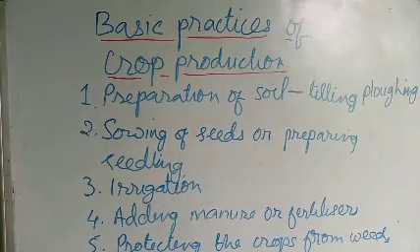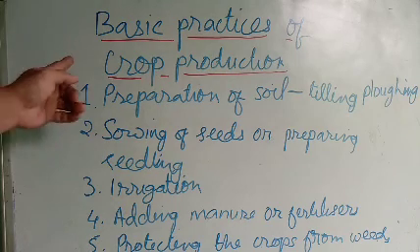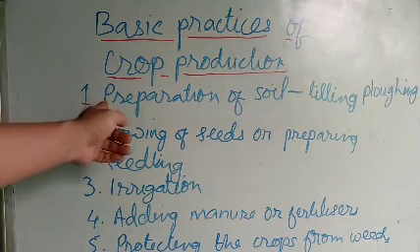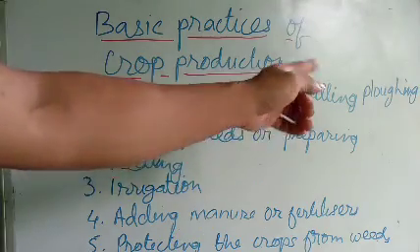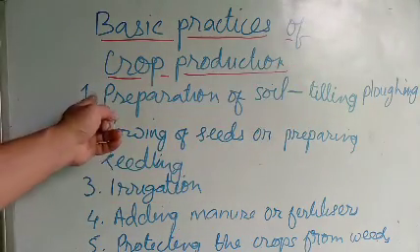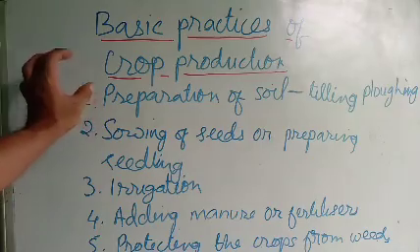To produce and manage the crops, the farmer takes several steps, these agricultural activities to cultivate crops. The basic practices of crop production are, the first, preparation of soil, that is tilling or ploughing. They have to prepare the soil for growing.